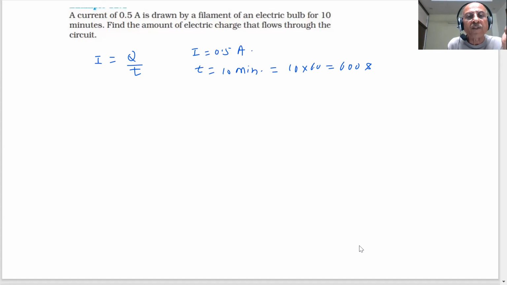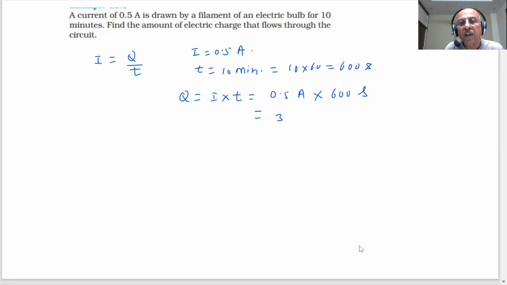So what is the charge, students? Q = I × T. I is the current in amperes, students, and T is the time in seconds. So what will you get out of this? 300 coulombs. So you can see 300 coulombs of charge flows when a current of 0.5 ampere is drawn by a filament of an electric bulb, students. Important point, students, important point.